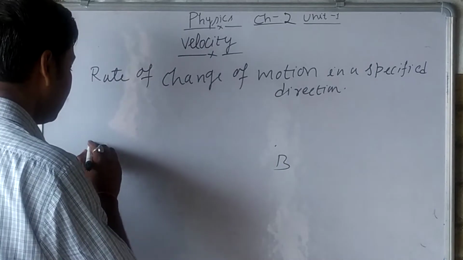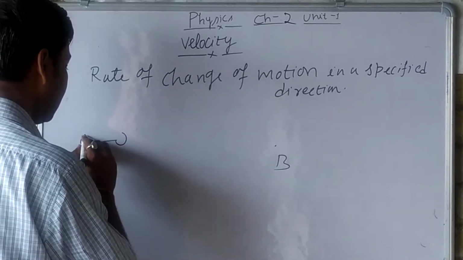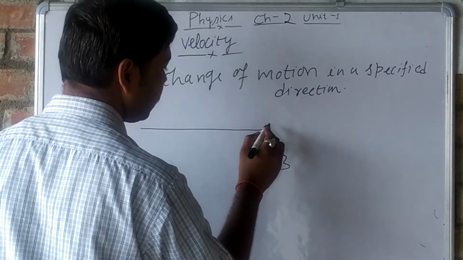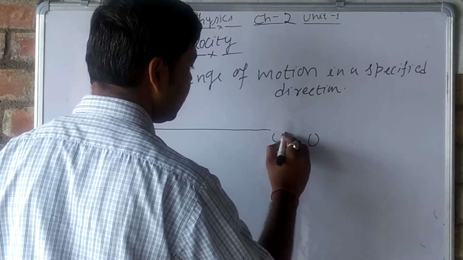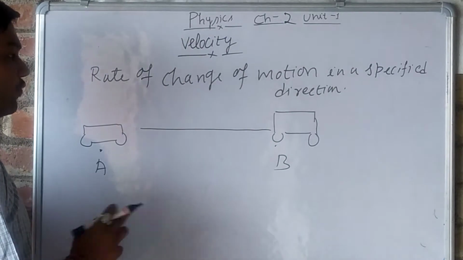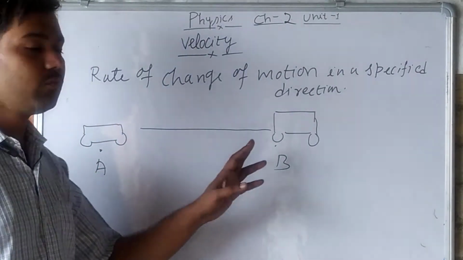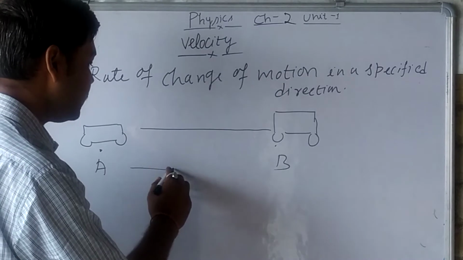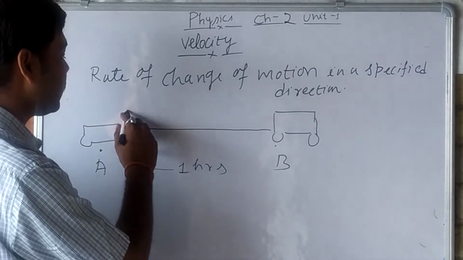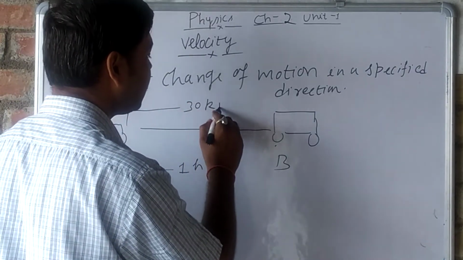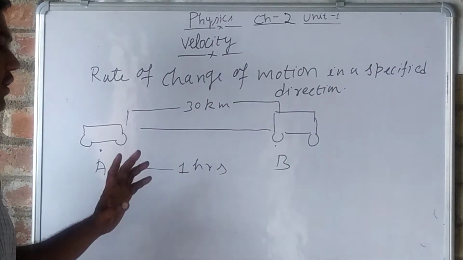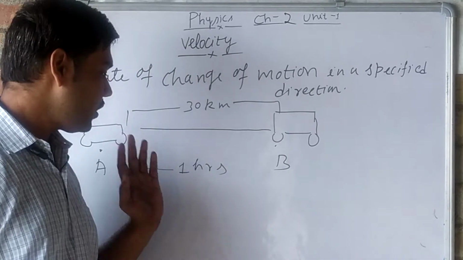We will move along in a vehicle, follow this path, and reach here. We are covering this distance in 1 hour, and the total distance is 30 kilometers. So 30 kilometers in 1 hour means the speed is 30 kilometers per hour.